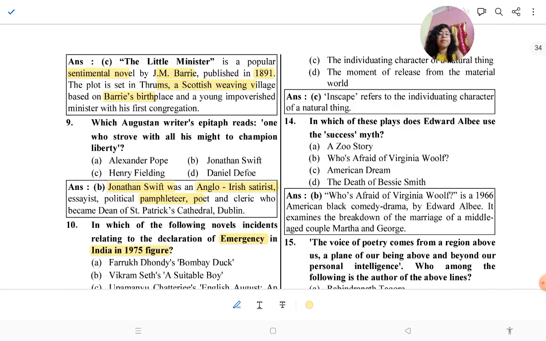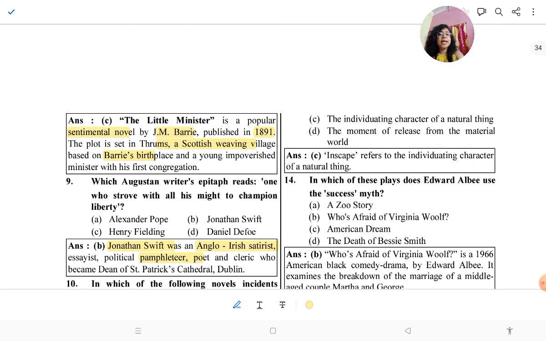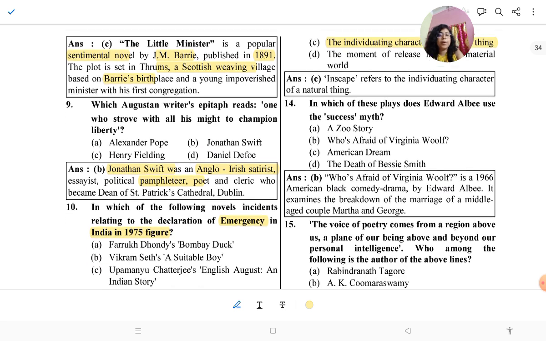Then inscape. So these questions are always asked. Inscape refers to the individual character of a natural thing. Inscape refers to the individuating character of a natural thing. This is the answer. Okay.